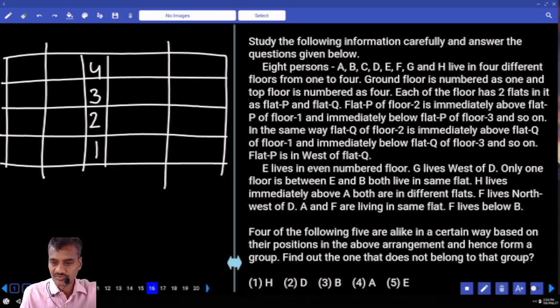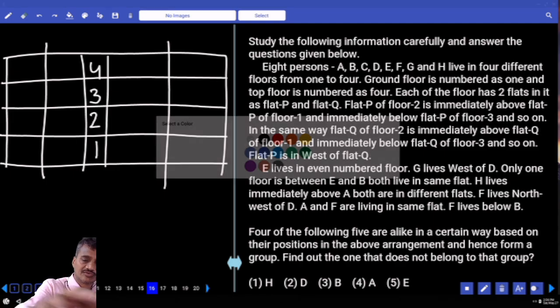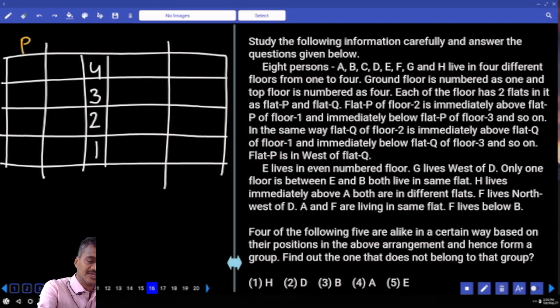Then first one, P and Q. Flat P of floor T is immediately above flat Q, and P is to the west of Q. Now P is to the west of Q, P and Q will be like this. P is to the west of Q. Now here also P is to the west of Q.